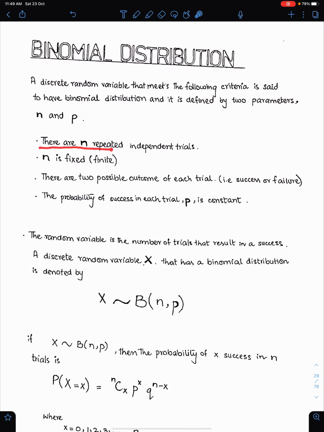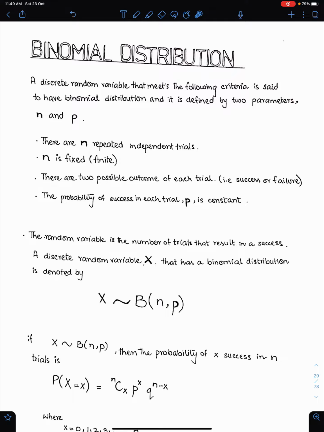There are n repeated independent trials. The trials must be independent. This is the first condition. N is fixed and finite. There are 2 possible outcomes of each trial, success or failure. The probability of success in each trial is constant. So there are 4 conditions. The trials should be independent, the value of n should be fixed, there must be 2 outcomes only, and the probability of success must be constant.